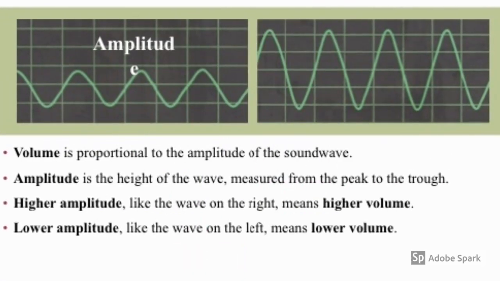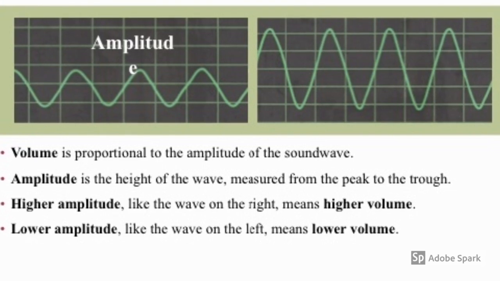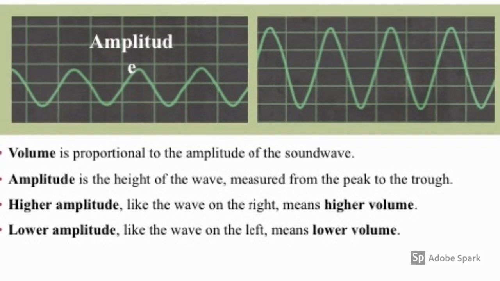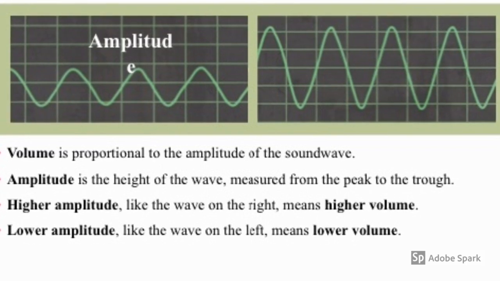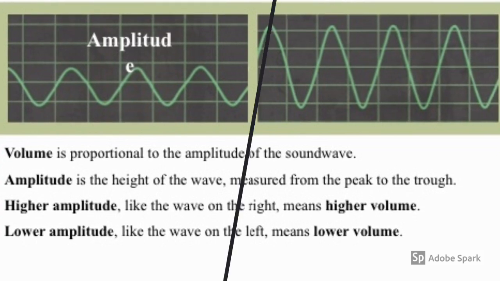Volume is proportional to the amplitude of the sound wave. Amplitude is the height of the wave measured from the peak to the trough. Higher amplitude, like the wave on the right, means higher volume. Lower amplitude, like the wave on the left, means lower volume.